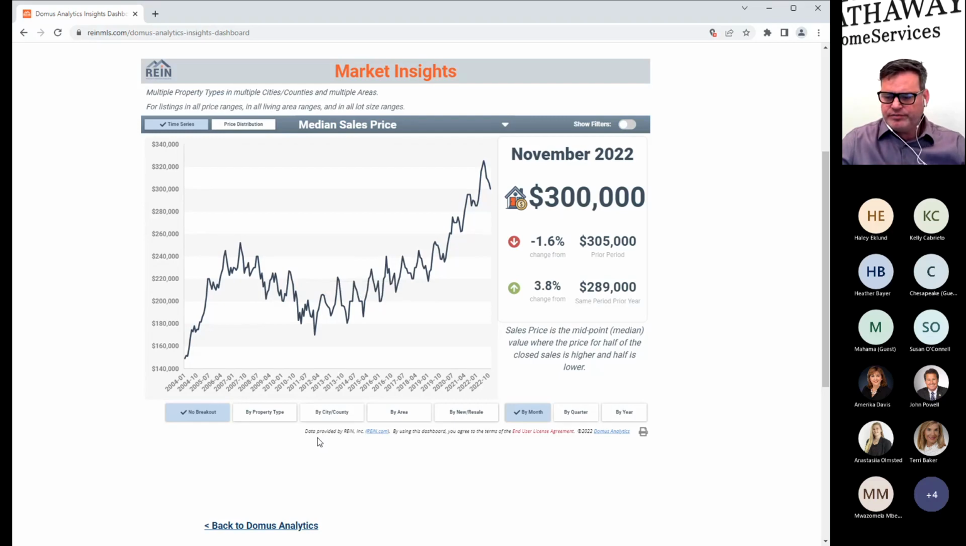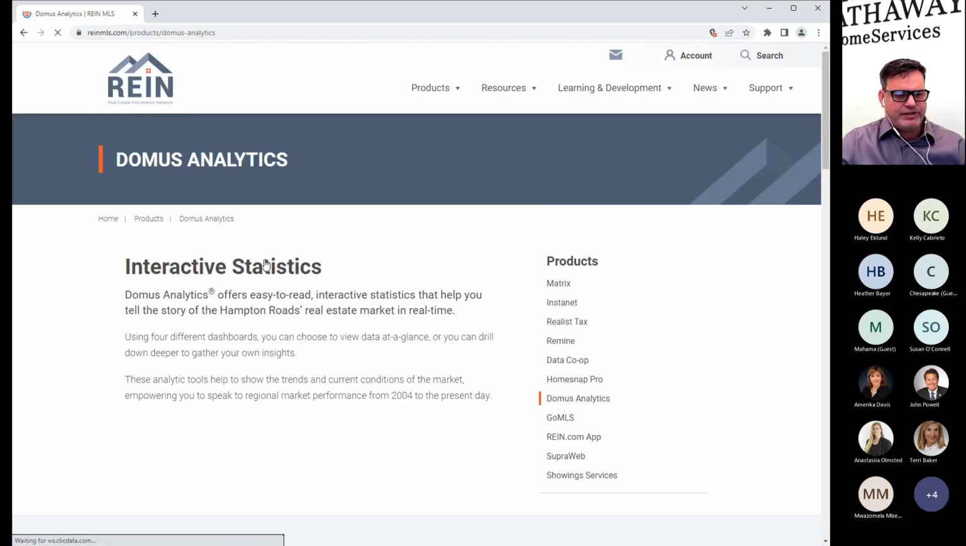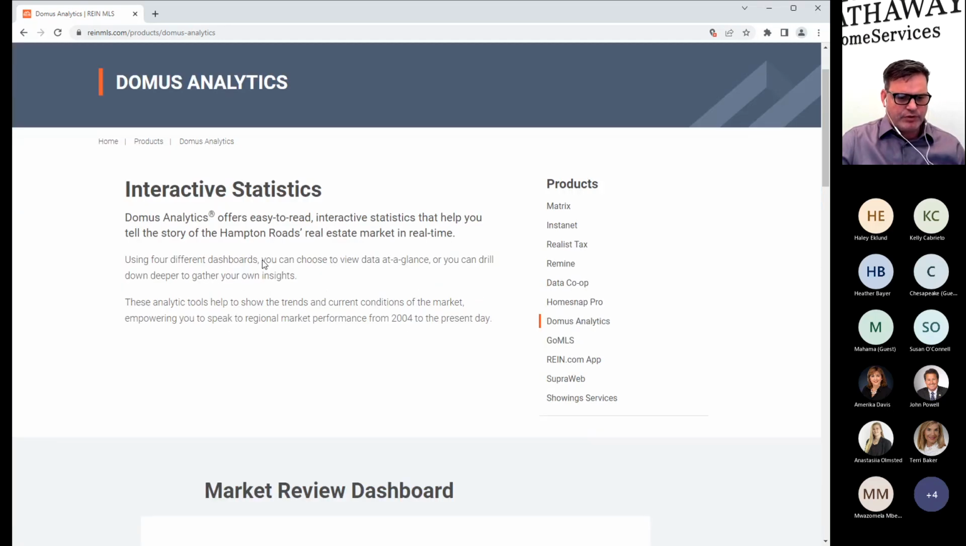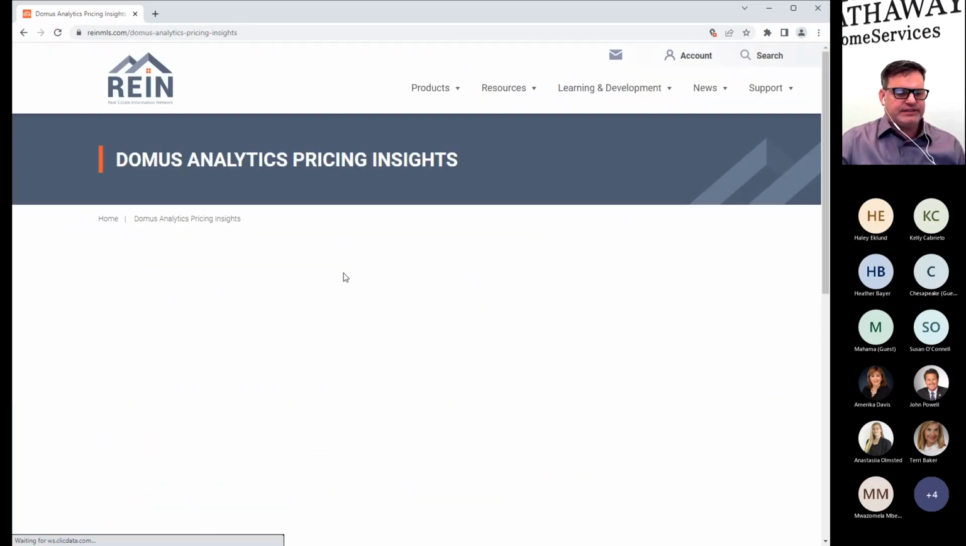Questions on this? All right. The one thing that's a bummer about this is you always have to go back to the Domus to get to the next tools. I guess they figure most people aren't going backwards a whole lot. All right, pricing insights.